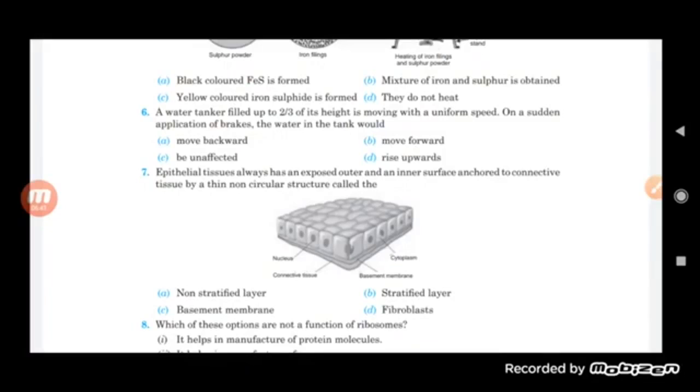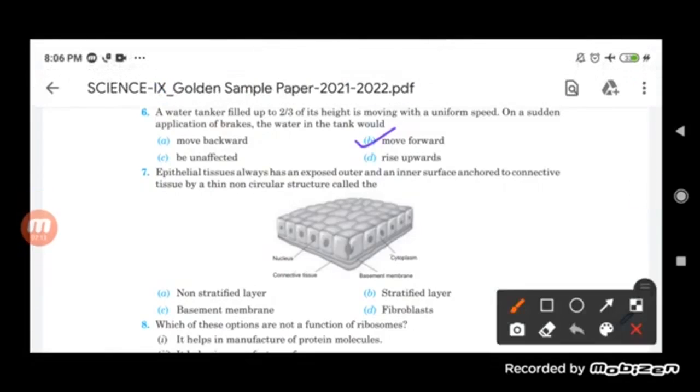So suppose a water tanker is kept at a certain height, and it is filled up to 2/3 of its height, and it is moving with uniform speed. So when we apply a sudden brake, the water in the tank will move backward, move forward, be unaffected, or rise upward. So we can say here that it will move in the forward direction.